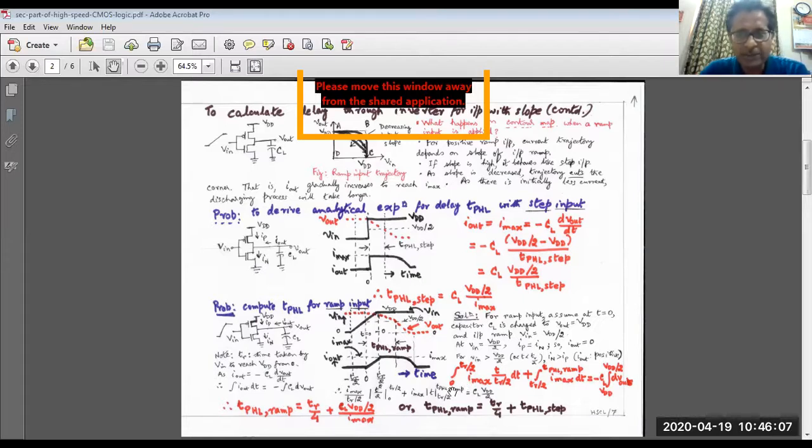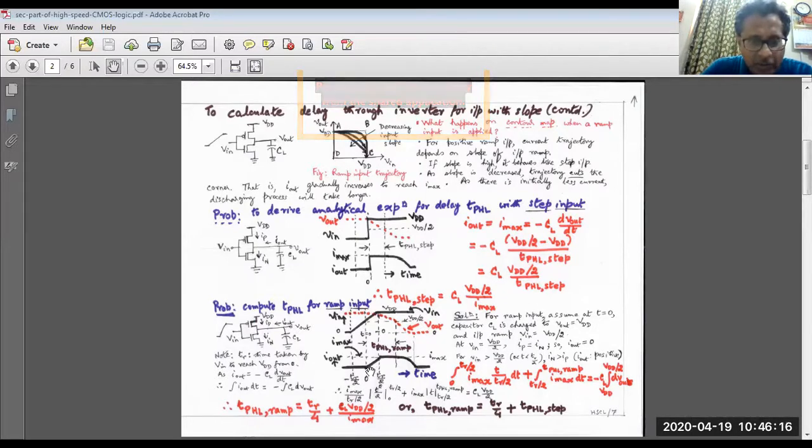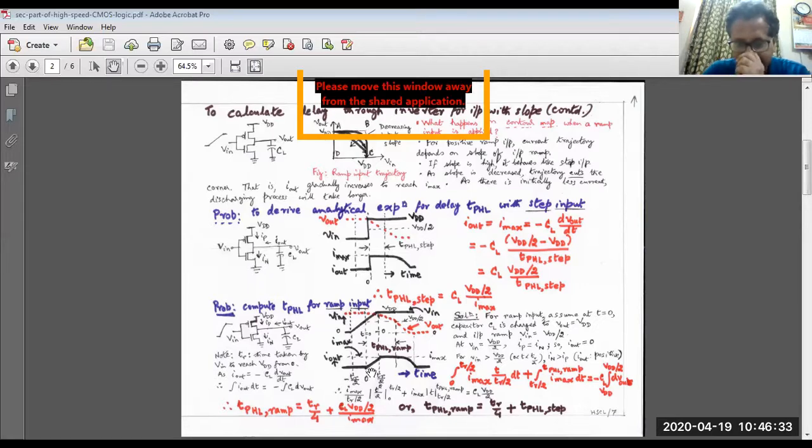But note one thing very clearly: this I out will be a straight line from 0 to TR by 2. What is TR by 2? See, full TR means it is the time the input voltage is taking for going from 0 to VDD. So TR by 2, rise time by 2, means the time the input voltage takes to move from VDD by 2 to VDD. Okay, the half of the power supply voltage to the full power supply voltage.